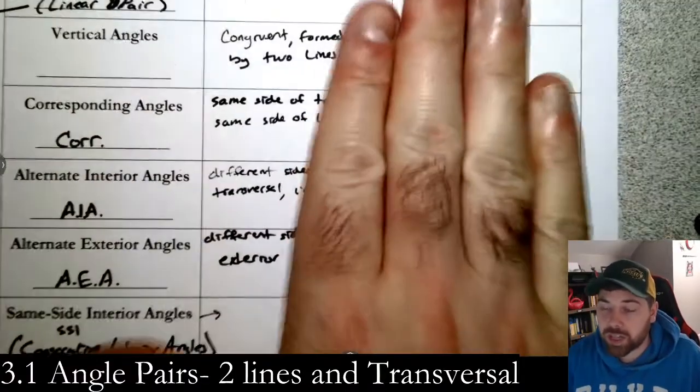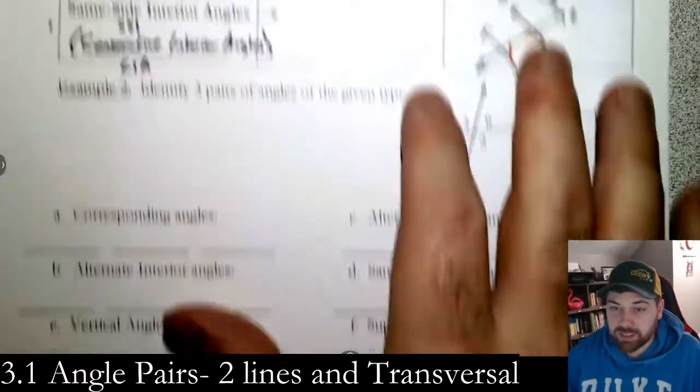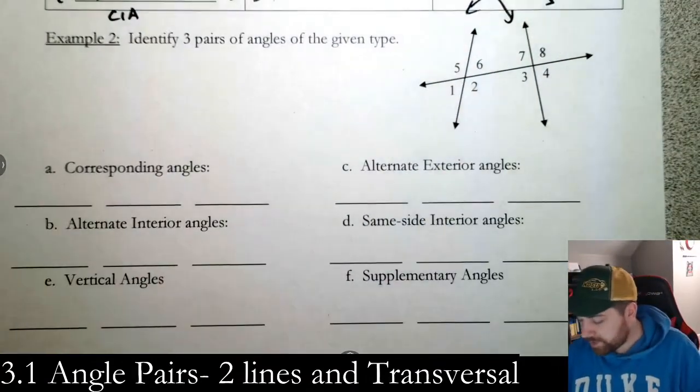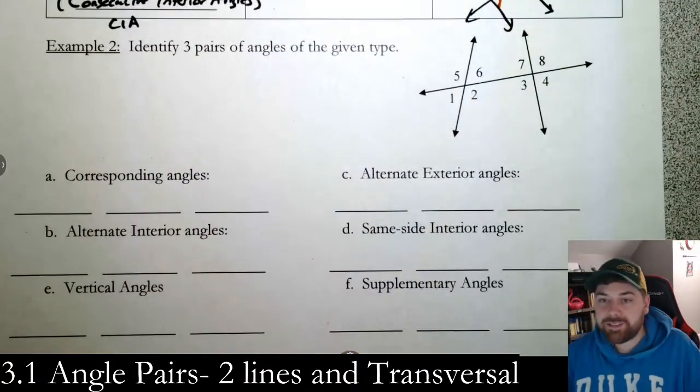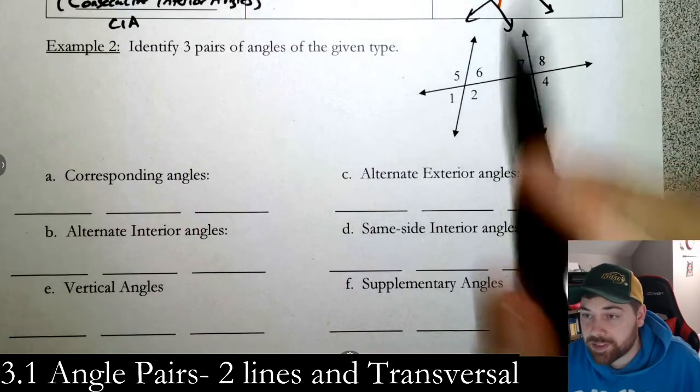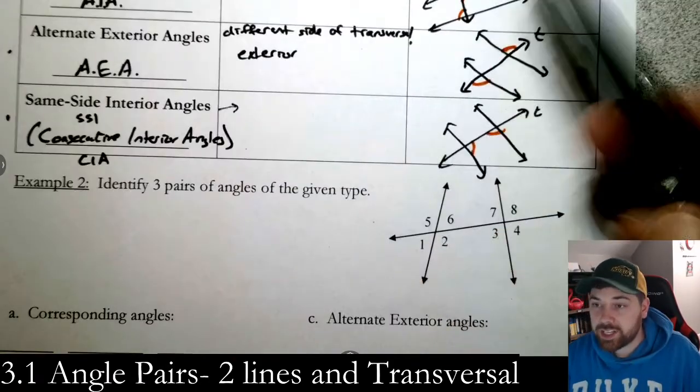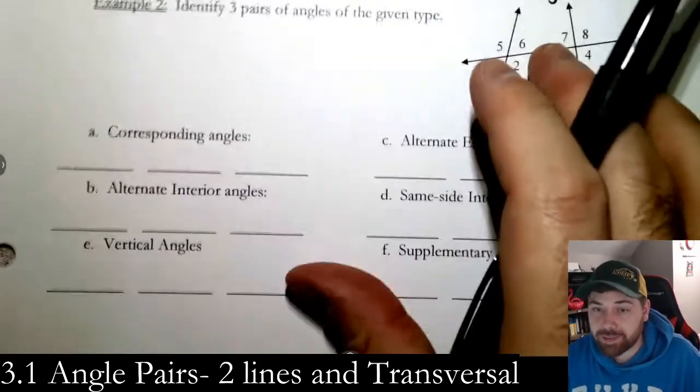These pictures should do a lot of work for you, but we're going to practice with this a little bit, okay? Here we have example 2. Identify 3 pairs of angles of the given type in this picture. Okay, so like I said, each one of these, we just did one of them. There's many of them, okay?